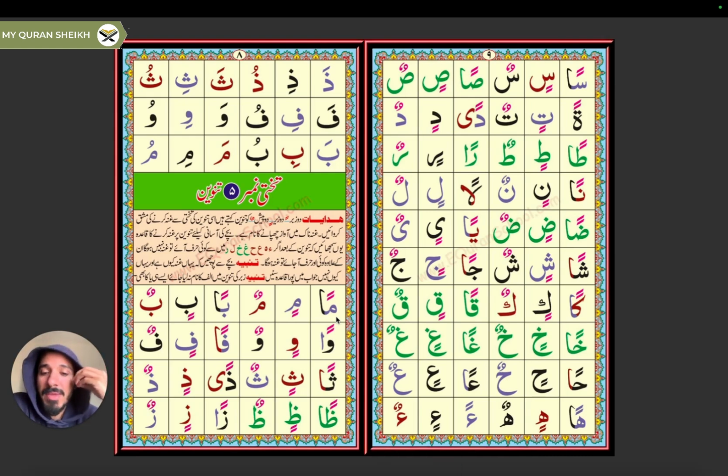So like Meem Fatha was Ma, but now Meem Fatha Tanween would be Man, and Meem Kasra Tanween would be Min, and Meem Dhamma Tanween would be Mun. As you can also see, whenever we have a Fatha Tanween, we also add the letter Alif to it. It is not pronounced, it's just denoted in the Arabic language like this. So be careful not to pronounce this Alif as a long vowel or something like that. It's just a denotion that we use for a Fatha Tanween.